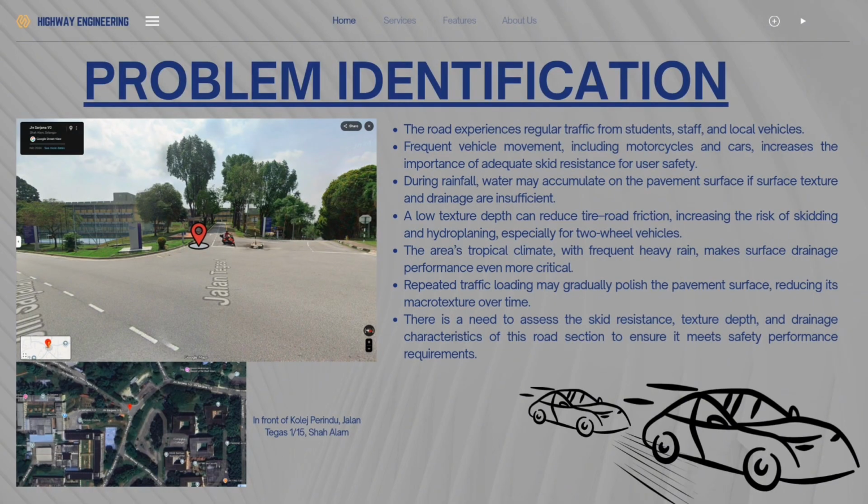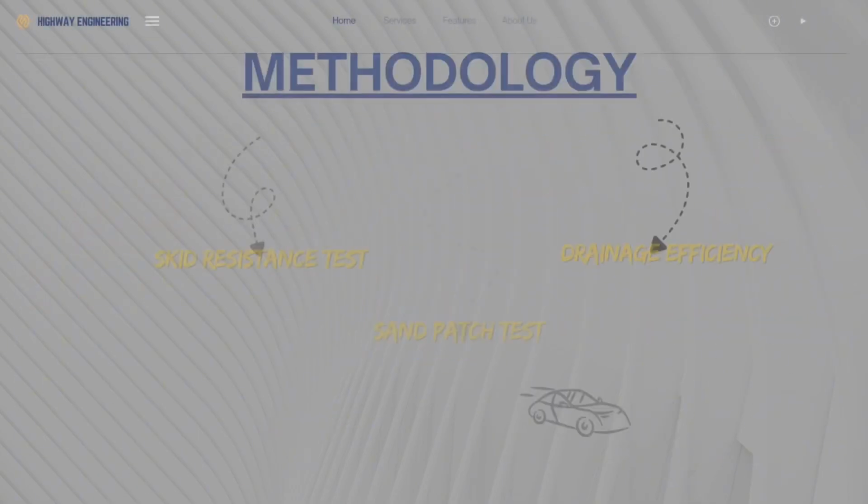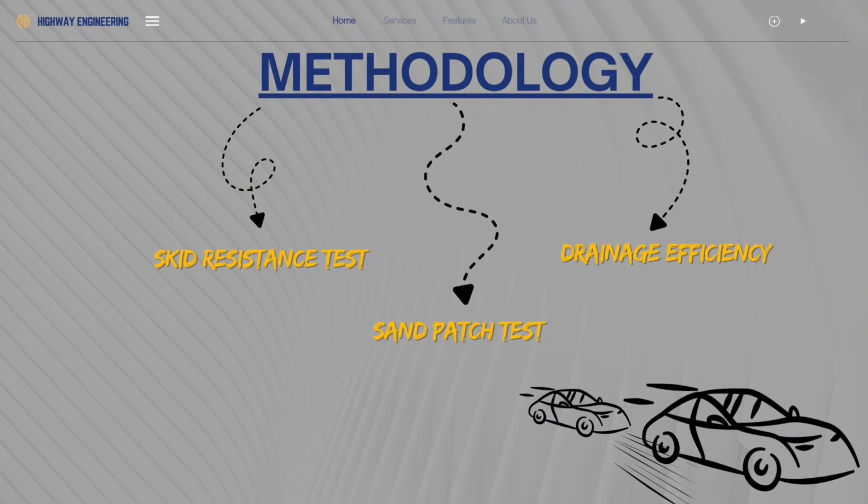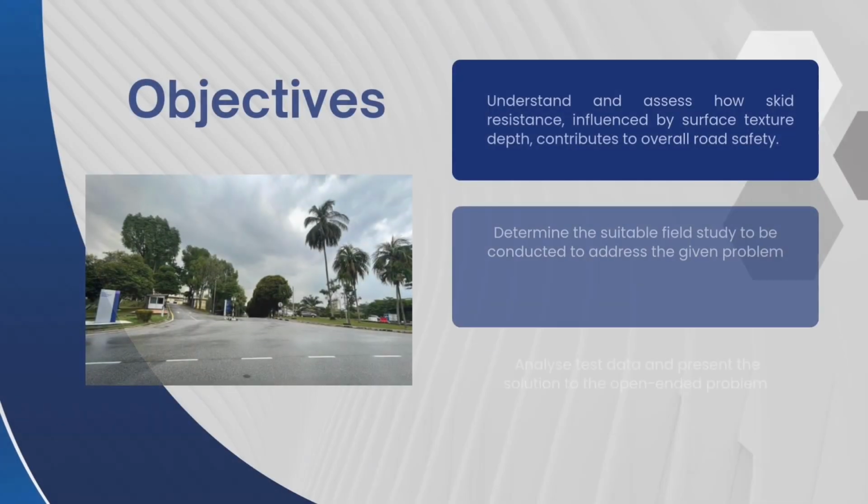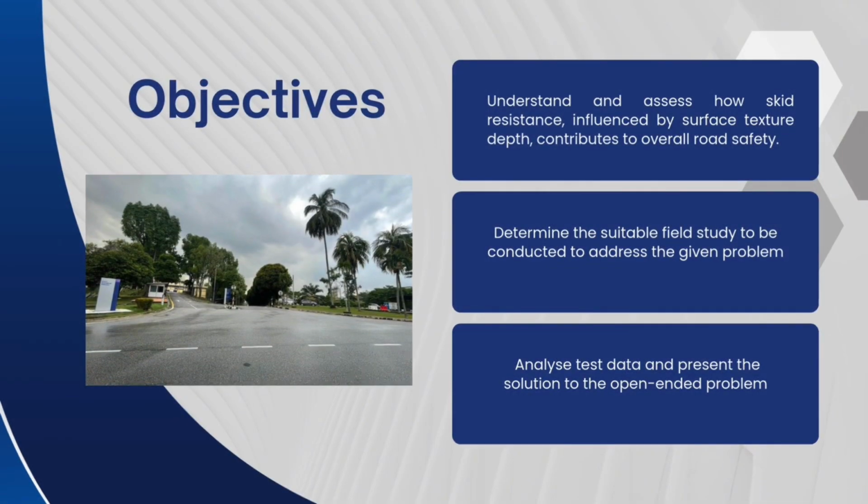Also, repeated traffic loading may gradually polish the pavement surface, reducing its microtexture over time. Therefore, there is a need to assess the skid resistance, texture depth, and drainage characteristics of this road section to ensure it meets the safety performance requirements. The objective of this project is to understand and assess how skid resistance, influenced by surface texture depth, contributes to overall road safety. Next is to determine the suitable field study to be conducted to address the given problem. And lastly, to analyze test data and present the solution to the open-ended problem.